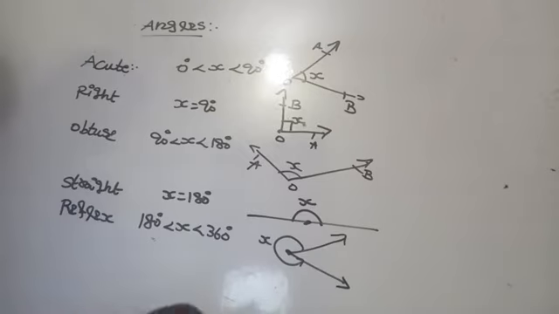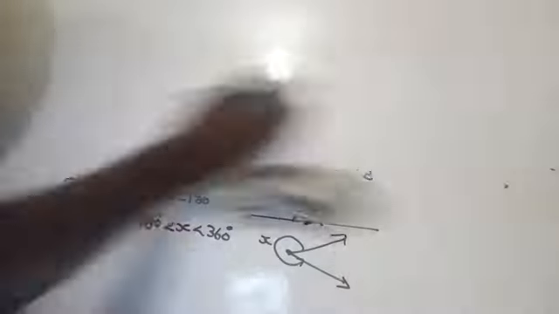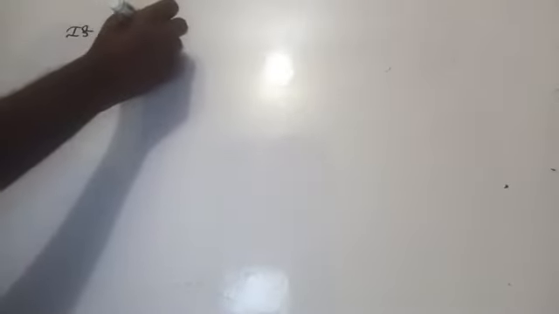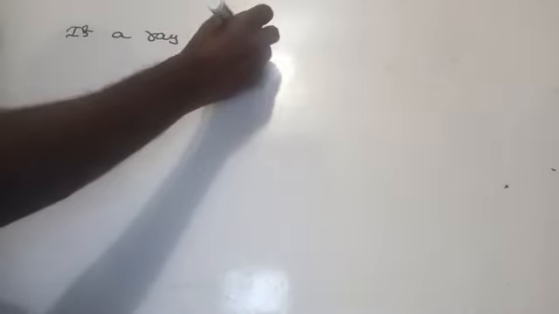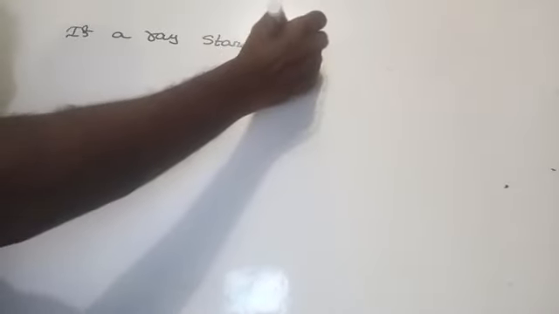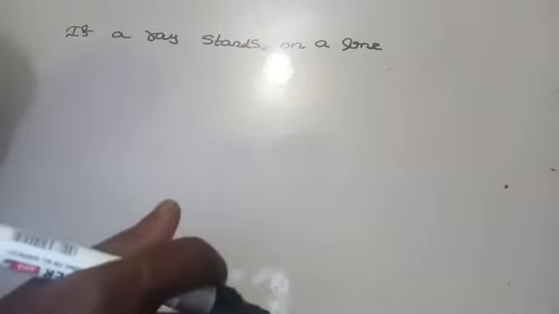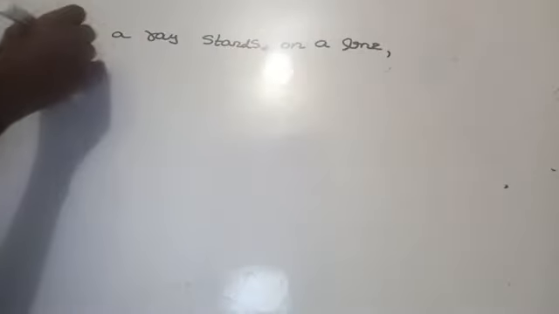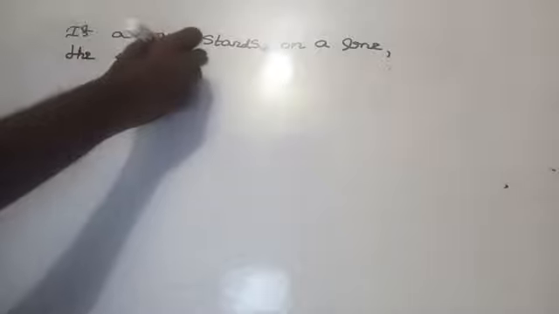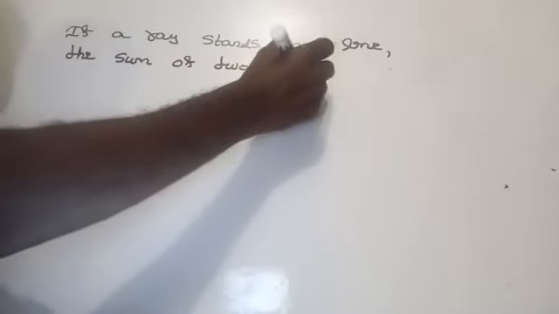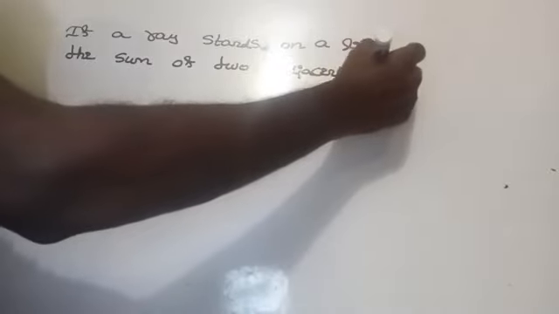Then after that, come to the axioms now. If a ray stands on a line, then the sum of the two adjacent angles so formed is 180 degree.